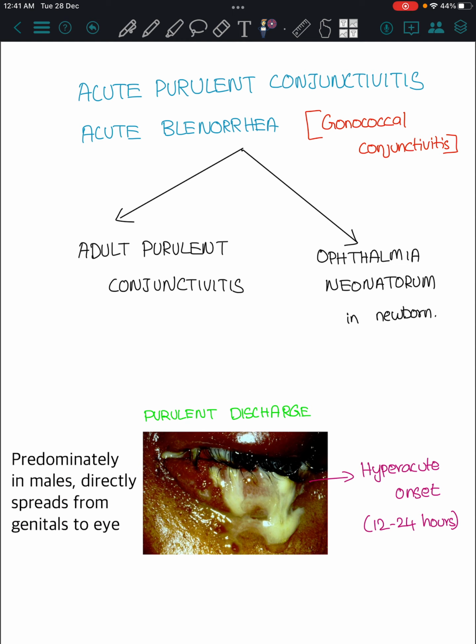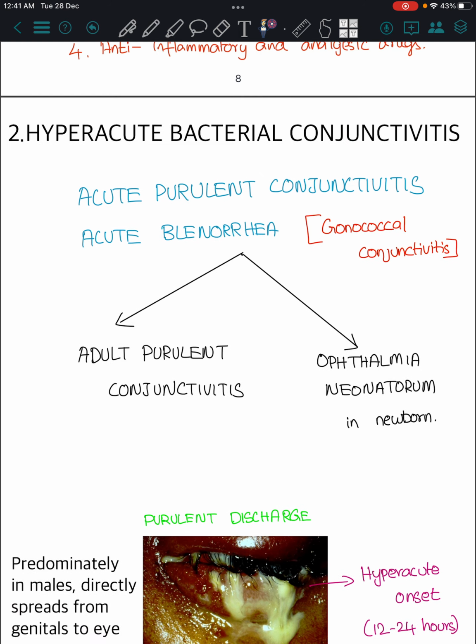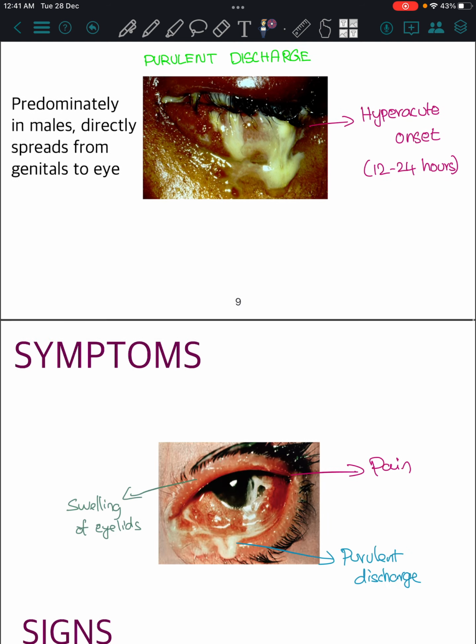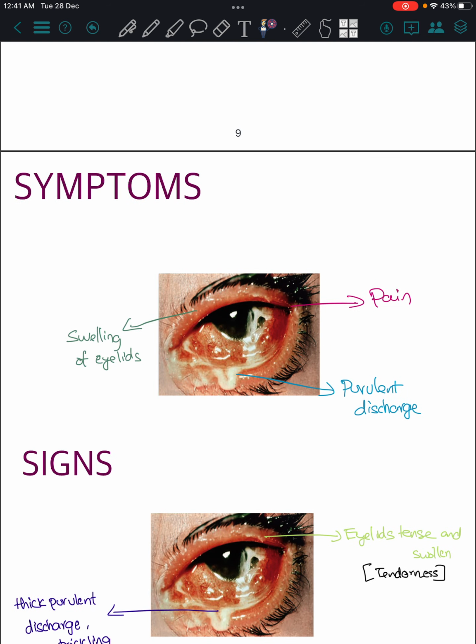Predominantly in males, it is due to gonococcus, as I said, gonococcal conjunctivitis. It's the most important feature. Gonococcus spreads from the genitals to the eye or directly to the eye. In adults it causes adult purulent conjunctivitis. In neonates it's different, called ophthalmia neonatorum, and in newborns it spreads during delivery. Symptoms include pain, full drastic pain will be there. Then, as I said, purulent discharge and swelling of the eyelids will be there.